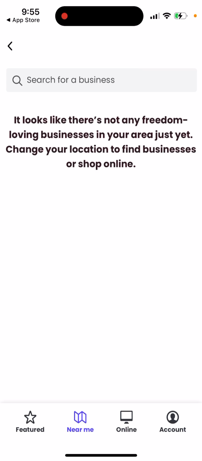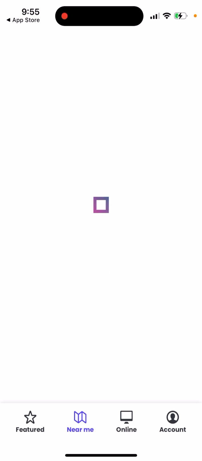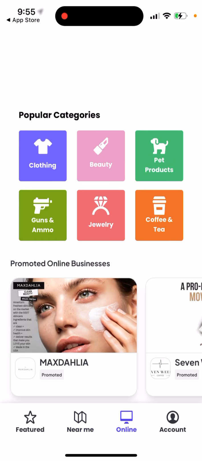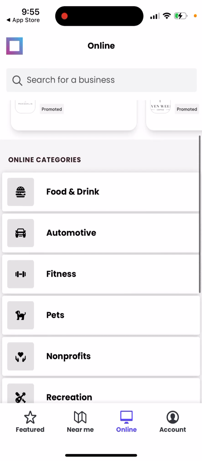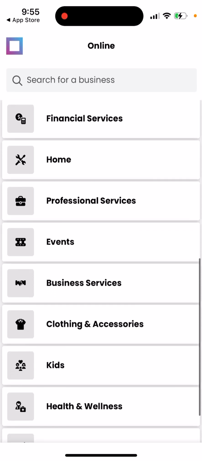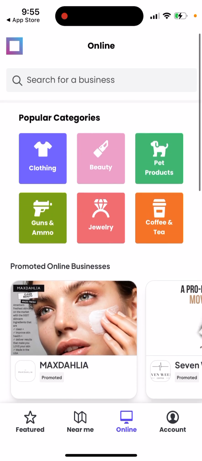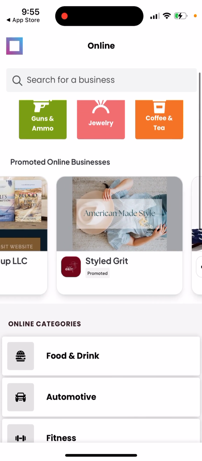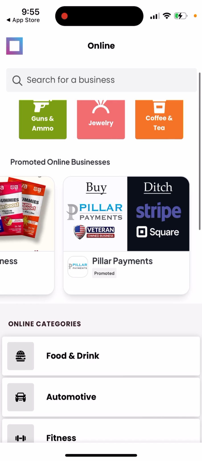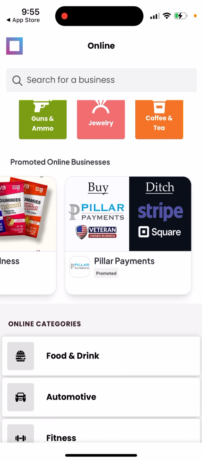Then there are different categories. And then there is the online tab. This is basically all businesses where you can shop online. There are some popular categories like clothing, beauty, pet products, guns and armor, jewelry, coffee and tea. And then you can find all other categories here and browse through them. So that's basically the idea.